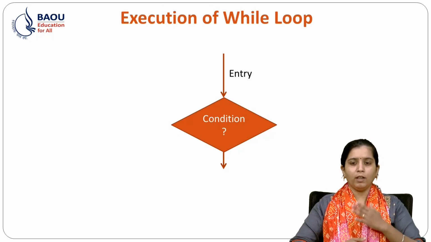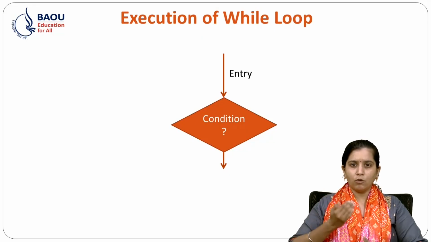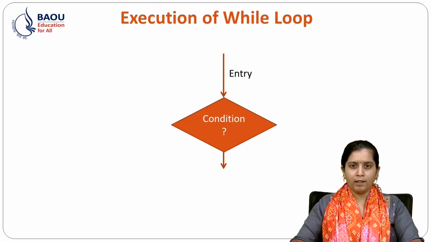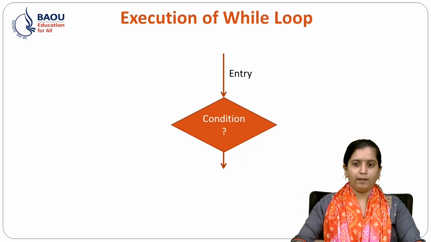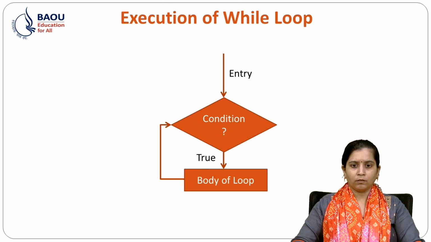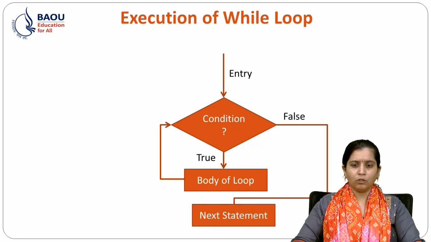After executing the body of the loop, the execution goes back to the while loop, and again it will check whether the condition is true or not, and the iterations go on till our condition is not satisfied. So this is the flowchart of while loop.